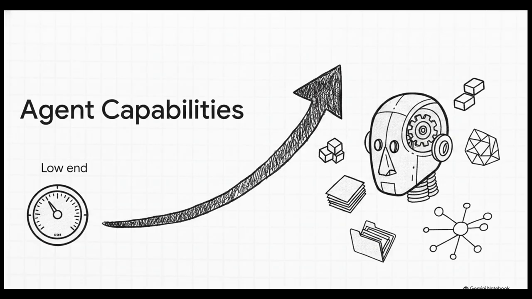And the complexity here ranges wildly. At the low end, you have that closed-loop thermostat. But at the high end, we are now seeing software agents capable of writing thousands of lines of code, scoping out entire enterprise projects, and making complex reasoning decisions with zero human intervention.